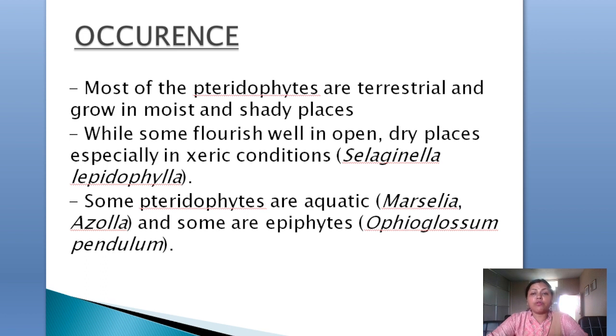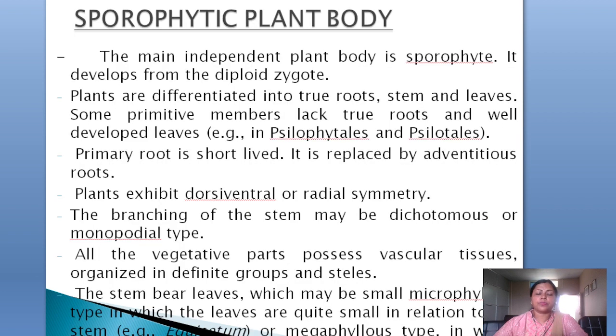While some are also found in open or dry places, especially in xeric conditions, for example, some few members of the Selaginella genus, the Lepidophylla, prefer xeric conditions, whereas some aquatic pteridophytes you can also see, for example, Marsilea and Azolla. Then some epiphytes are also there, a few of those, some pendulum. So what we have seen is that their habitats are of different types: terrestrial, moist shady places, desert conditions, some aquatic, and some epiphyte.